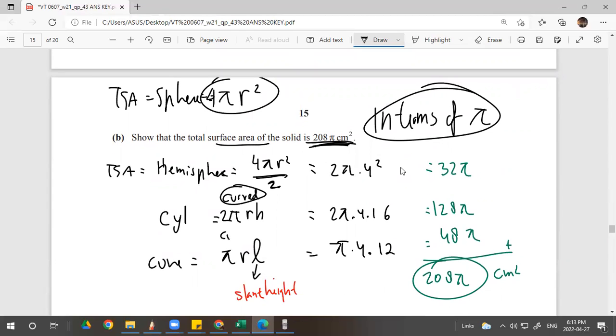And the cone also uses the curved surface. You don't have to add 1 base area. Pi r L, L is the slant height. So you put everything in, and everything's supposed to be done. The height and the slant height done, 208. You add all, you get 208 pi cm squared. Done.